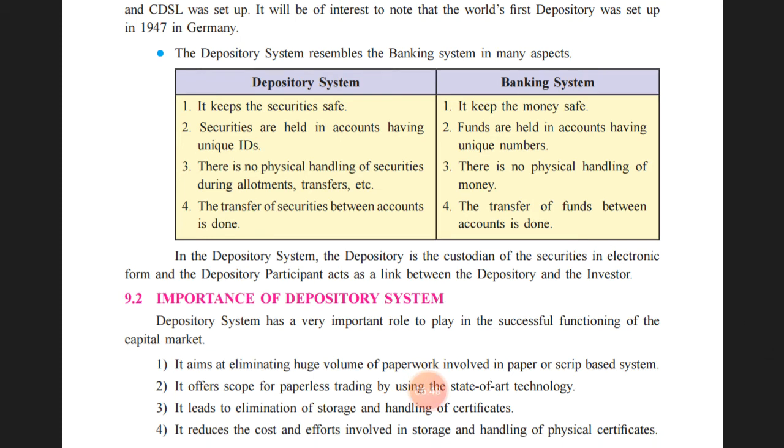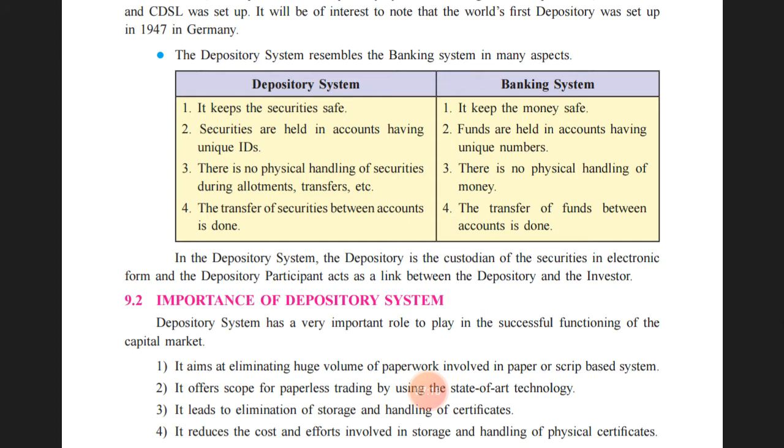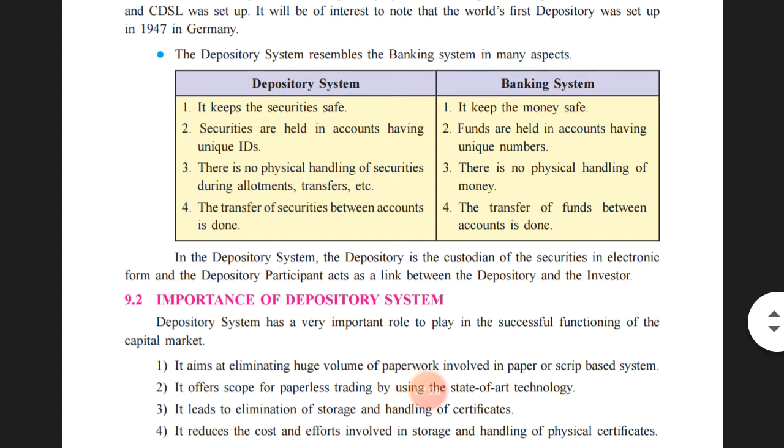The second one: securities are held in accounts having a unique ID. Here, the investor has to go to the depository and open an account that is called a demat account. A unique ID is given to the investor related to the demat account, and he can maintain that account with the depository. In the banking system, funds are held in an account having a unique number. The person goes to the bank and opens an account from the various kinds of accounts offered by the bank, and gets an account number related to it. He can do transactions by using that account number.